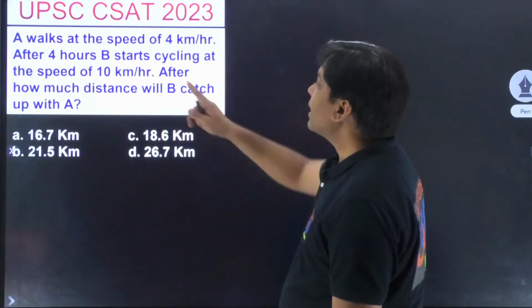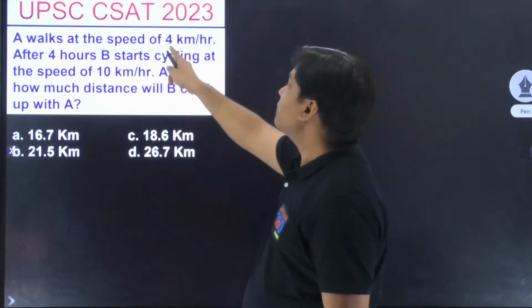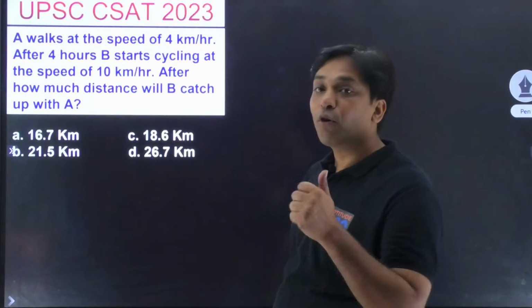जैसे बोला ना, A has walked at a speed of 4 kilometers per hour for 4 hours.